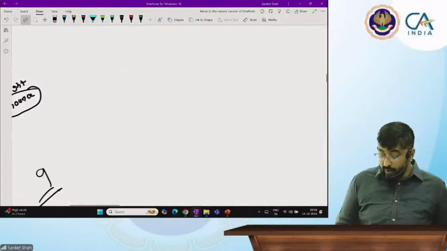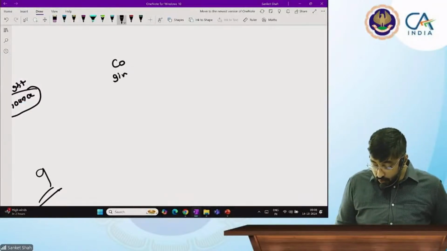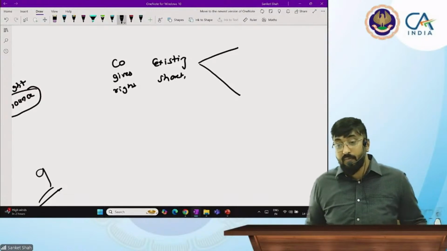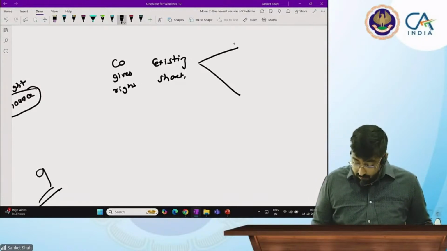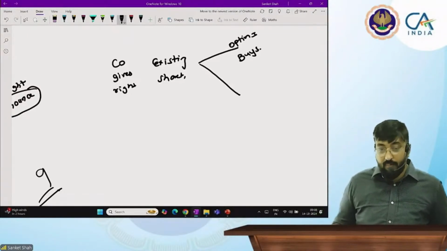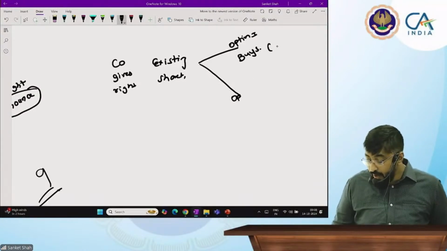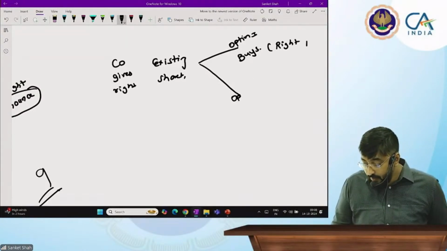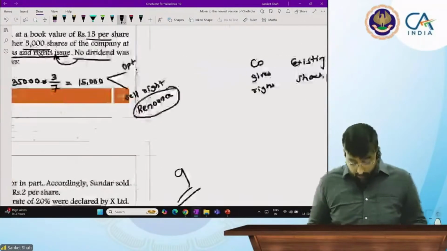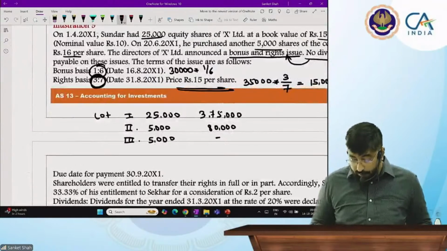So to whom will the company give the right? The company gives the right to existing shareholders. Now the existing shareholder has how many options? 2 options, sir. Option 1, he can take the right issue, or he buys those shares. So he will pay the right price to the company. What is the right price in this question? 15 rupees.